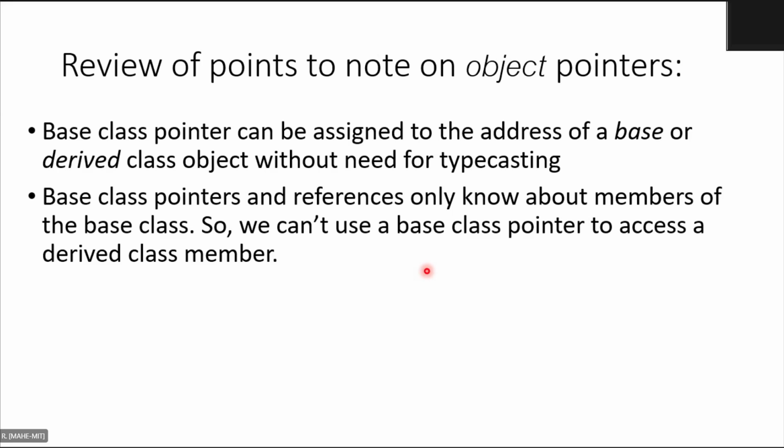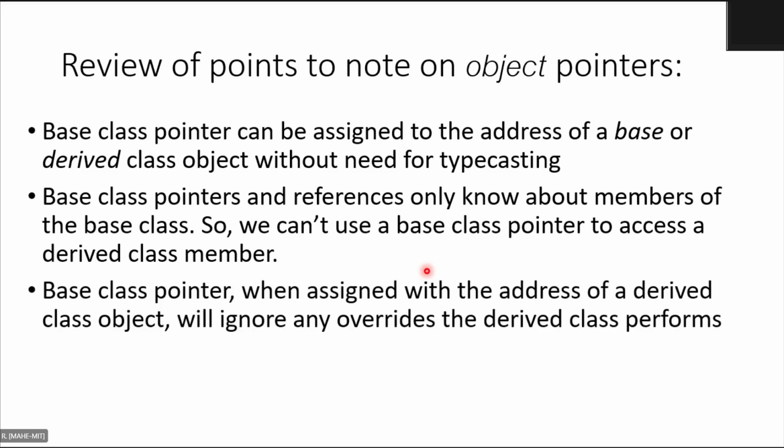Because a basic vehicle has very few features, whereas an actual car may have more than the basic features, data members or member functions. So we cannot access all the additional features of the derived class with a base class pointer. A base class pointer knows only how to access the base class members. So that is what it says.